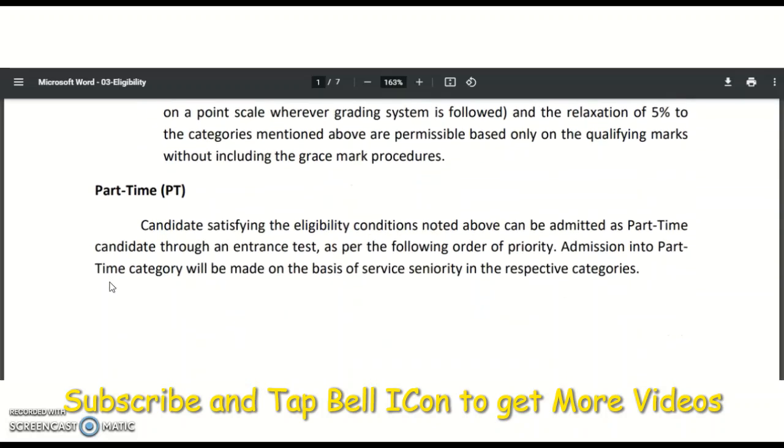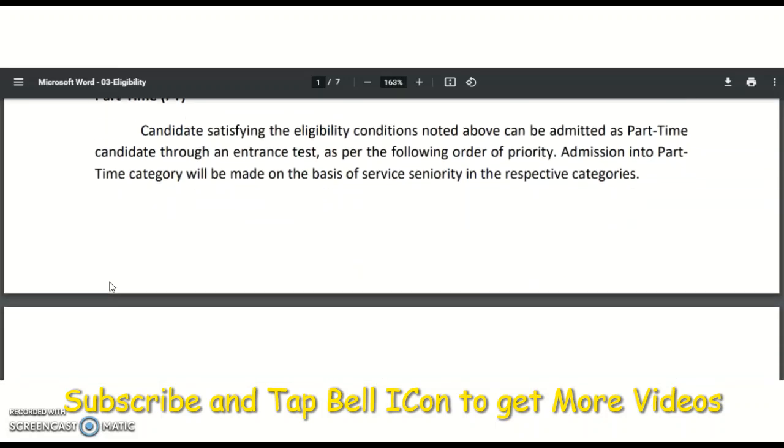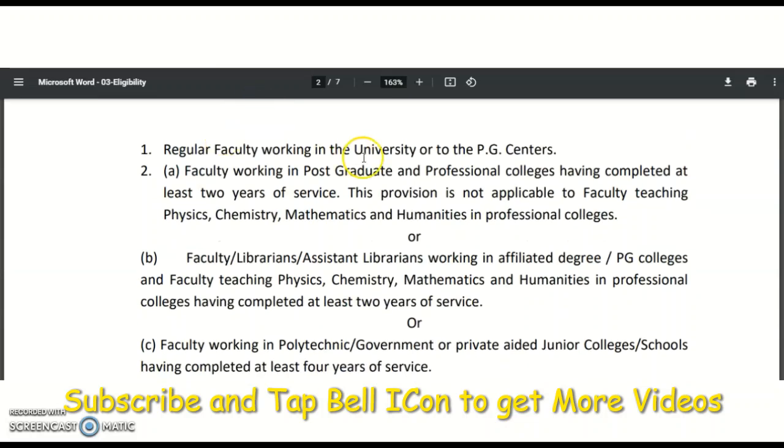Okay. And coming to the part-time, a candidate satisfying the eligibility conditions noted above can be considered as a part-time candidate through an entrance test. The candidate must be regular faculty working in a university or the PG centers, or faculty working in PG and professional colleges having completed at least 2 years of service. This provision is not applicable to faculty teaching physics, chemistry, mathematics and humanities in professional colleges.